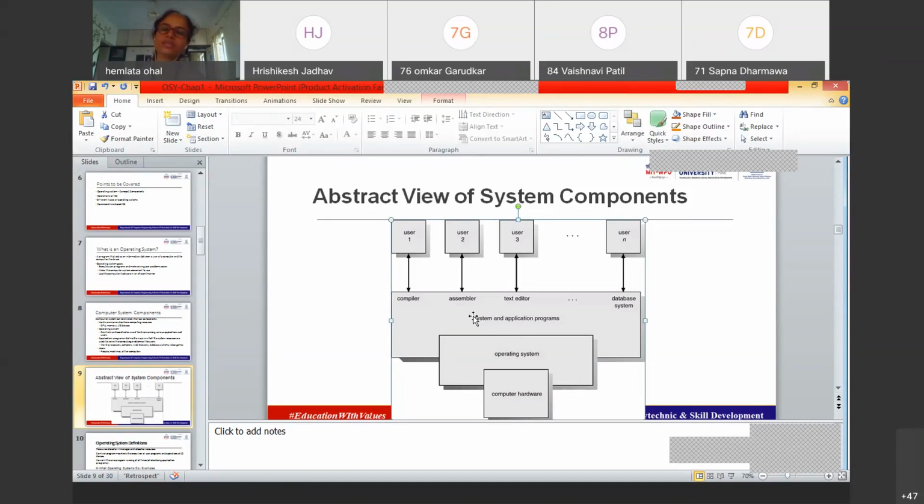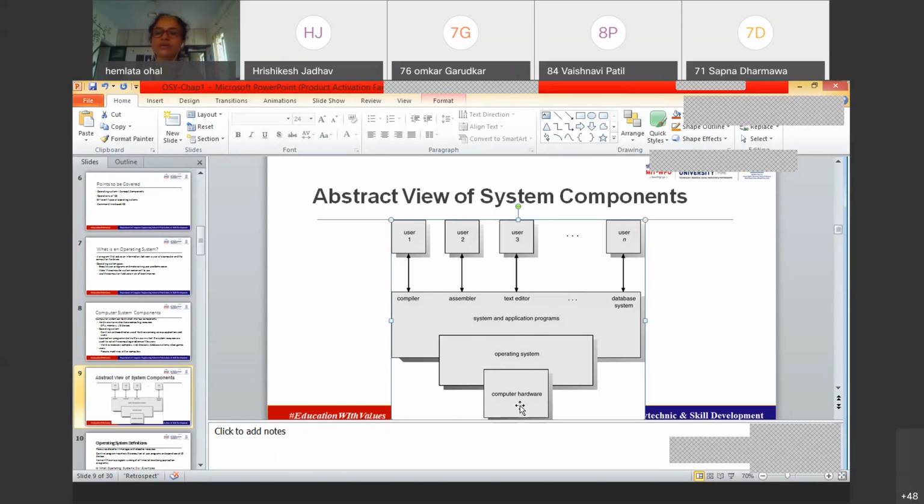Now system programs are software components, software files which at the backend help the operating system and which are not accessible to me as a user. And the last layer is the users, right? This is just diagrammatically shown: I can have any n number of logins to a system. So what is the abstract view of the components? To repeat, at the bottom layer is the computer hardware, then next is the operating system, then the application program, and the last one is the user.